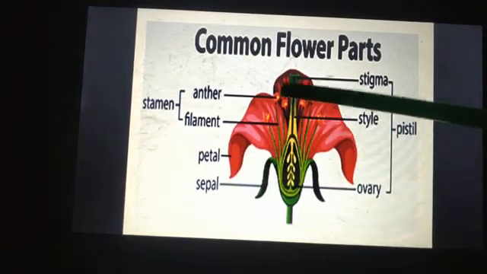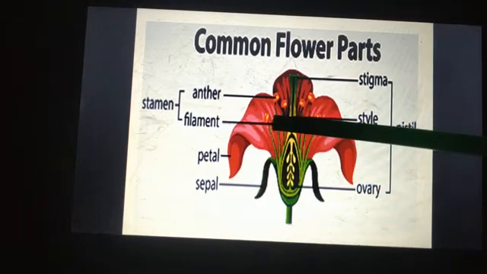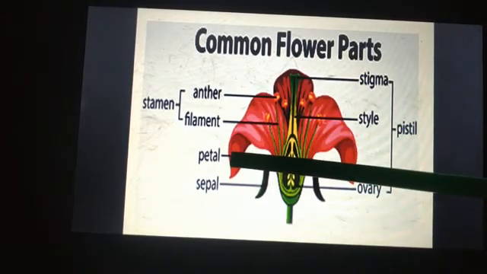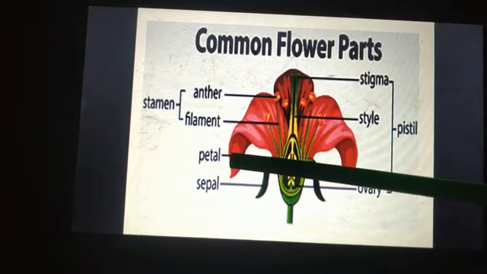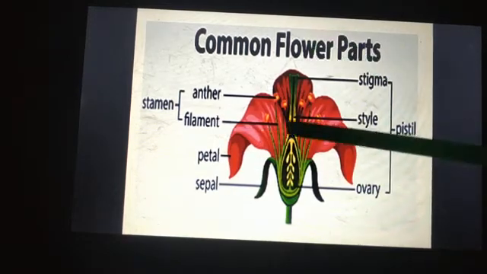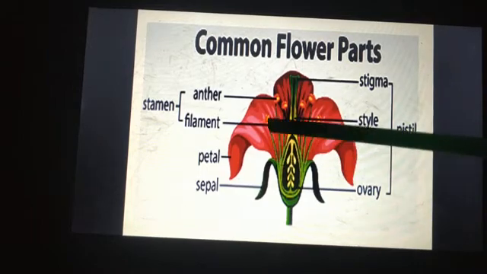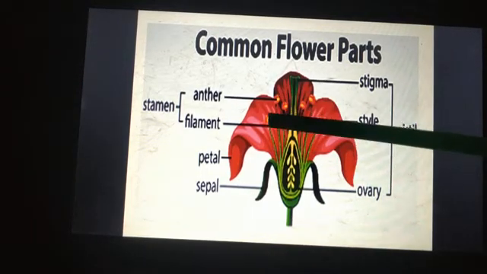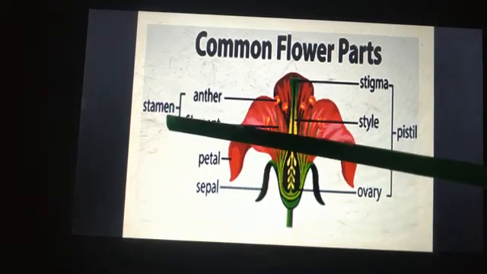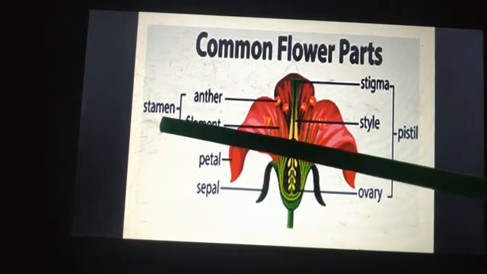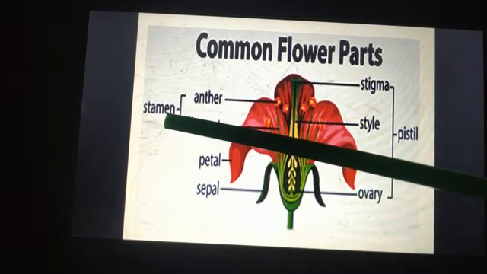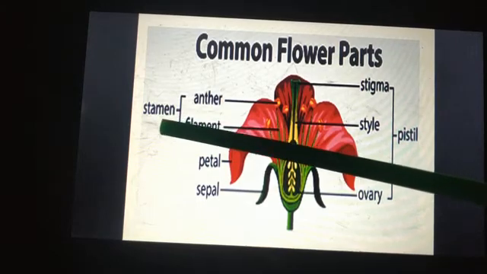Next we have this colorful part, which we call petal. Next, can you see this small structure? This we call stamen. This is the male part. Okay students, this is the male part, the stamen.